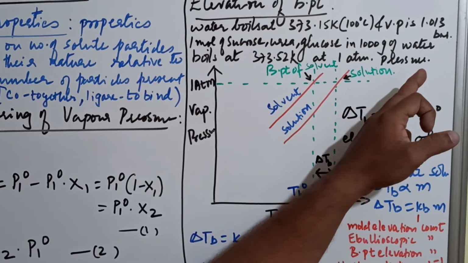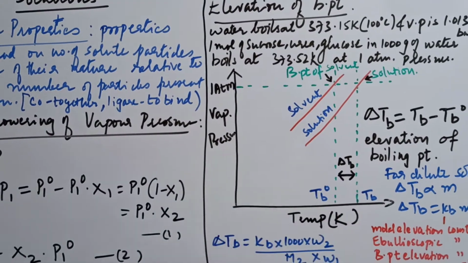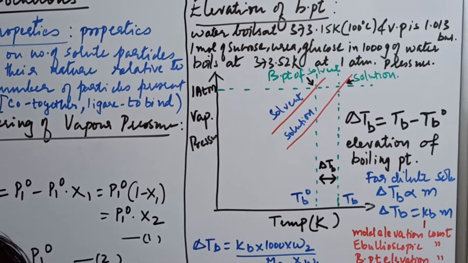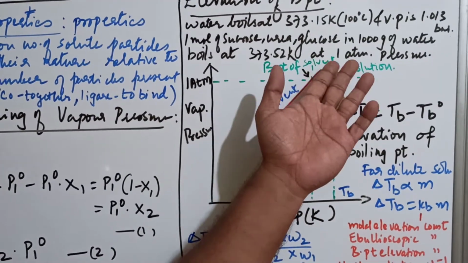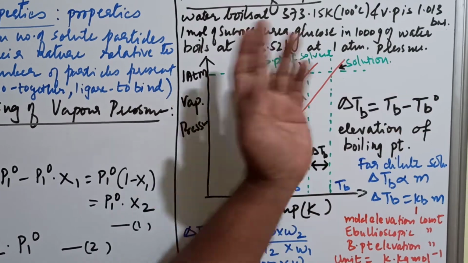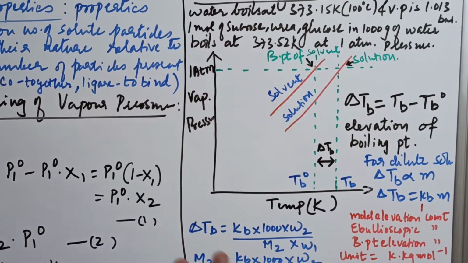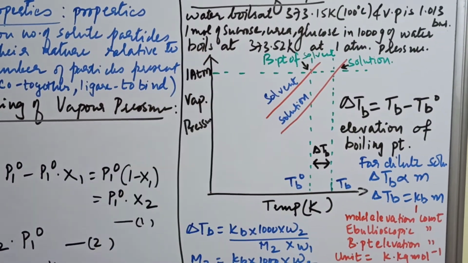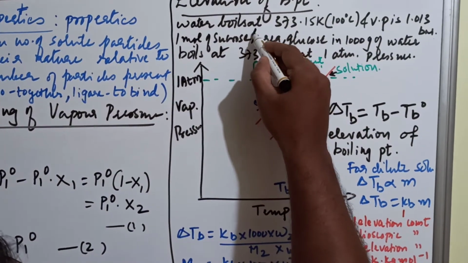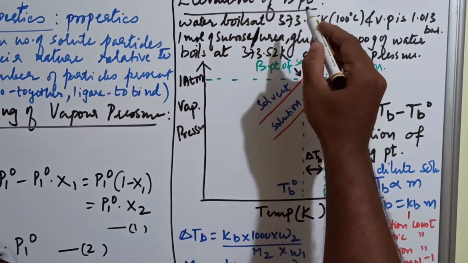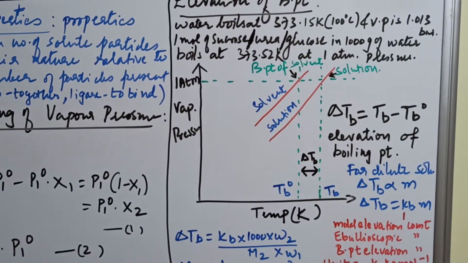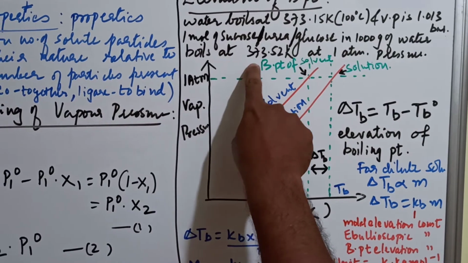सो दैट इज अगेन मोलालिटी डेफिनेशन कमिंग इन. मोल, ग्राम मोल weight of substance, mass of substance dissolved in 1 kg of solvent. So 1 kg is nothing but 1000 gram of water. Now either you add 1 mole of sucrose, or, that's why I put a slash so that there is no confusion, urea or glucose in 1000 gram of water, then it will boil at 373.52.